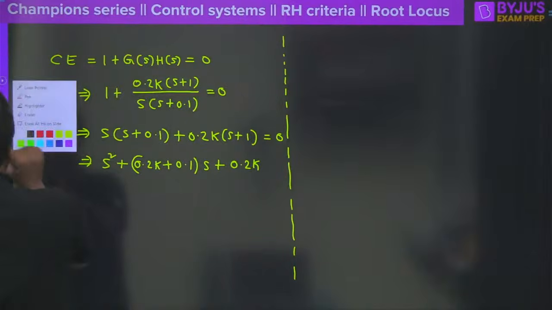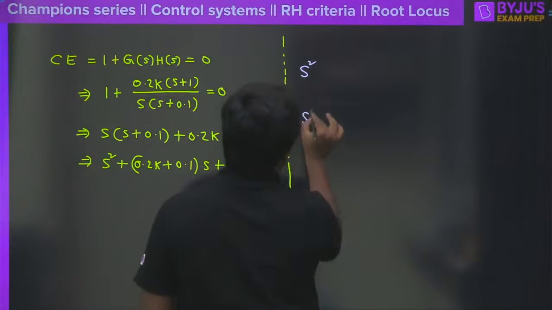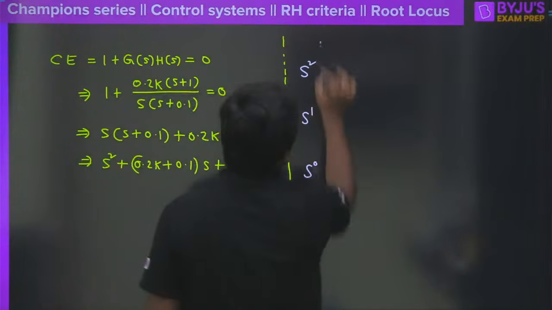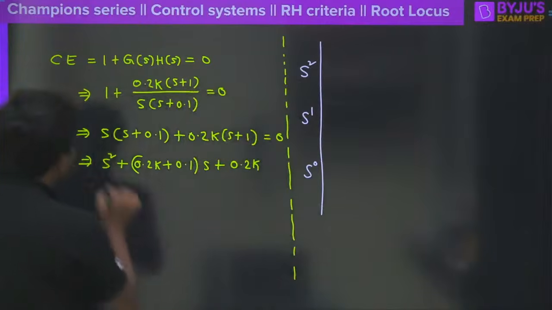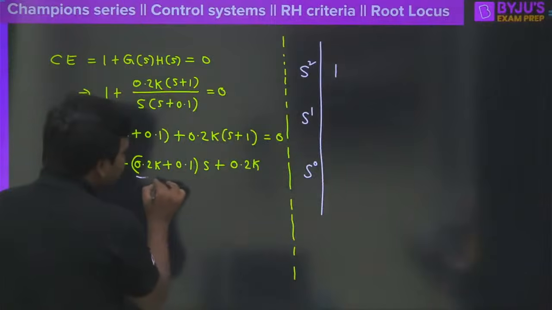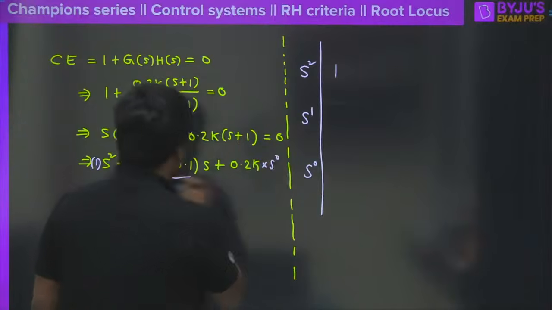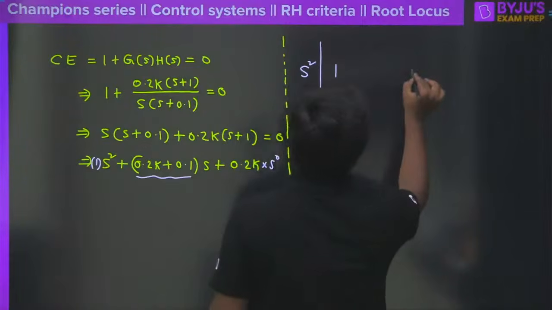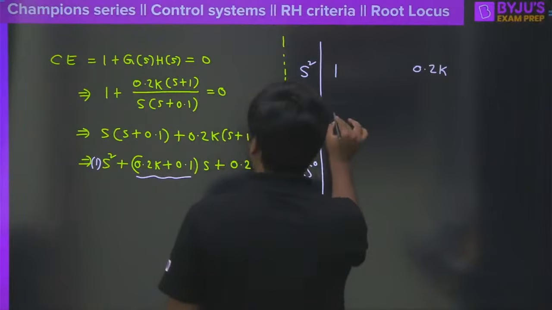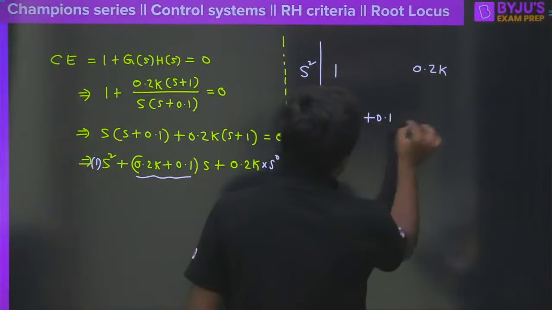So how do we form the Routh array here? First write down S square, then S power 1, and then S power 0, correct? So the Routh array starts with the coefficient of S square, which is 1. Let me write down 1, and then move to the next one, S power 0. So what is the value here? This is going to be 0.2 times K, and for S power 1, the coefficient is 0.2K plus 0.1, and then 0 here.